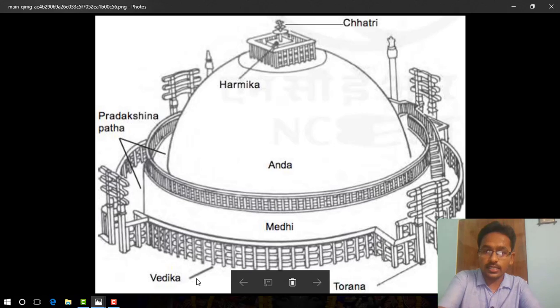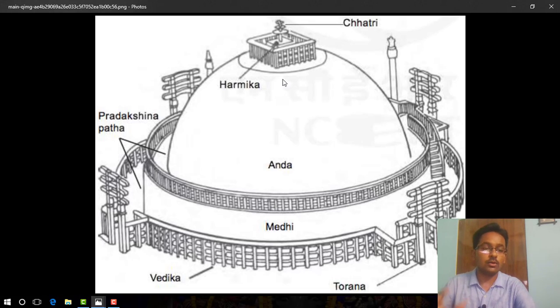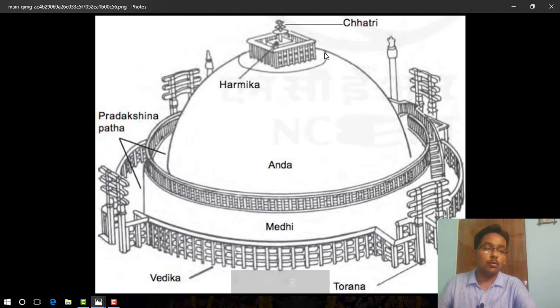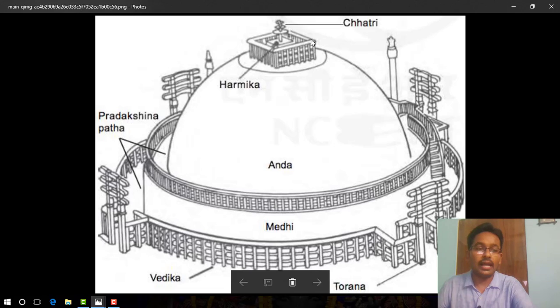You can see this is the structural design of the stupa. The stupa is a semicircular mound of earth, later called anda. Above the anda was the harmika, the balcony-like structure that represented the abode of gods, which means the residence of God. Arising from the harmika was a mast called yashti.